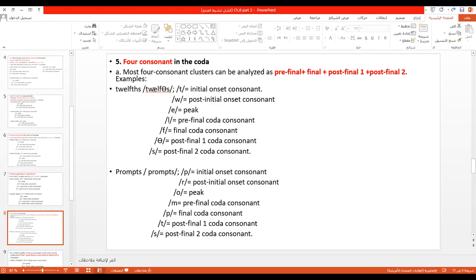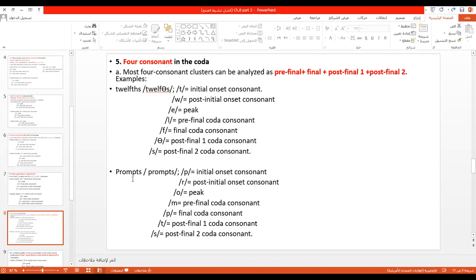Example: twelfths, twelfths. The T is initial onset consonant. The W is post-initial onset consonant. We explained this last week. The E is the peak. Look, the first one, L, is one of the many English, so in this case it is pre-final coda consonant. When we know this, the rest come in order: F is final coda consonant, TH is post-final 1 coda consonant, S is post-final 2 coda consonant.